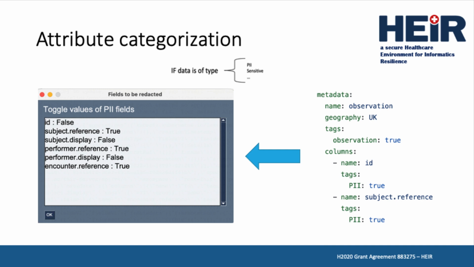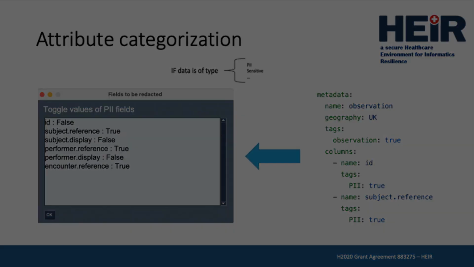Since FHIR precisely defines the fields in each resource, the healthcare data officer is able to categorize individual fields by assigning them labels such as PII. This will allow the Privacy Aware Framework to enact privacy policies at a much finer-grained level than is available today, where typically access policies are at a resource level. Either a requester gets access to the whole resource or is blocked. The Privacy Aware Framework also provides a simple graphical interface to toggle the PII labeling of categorized fields.